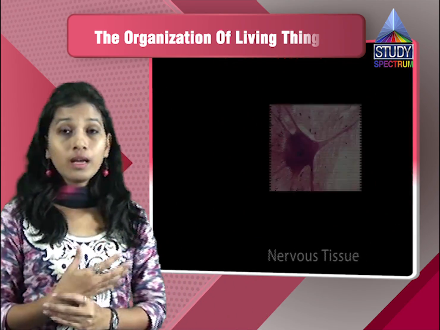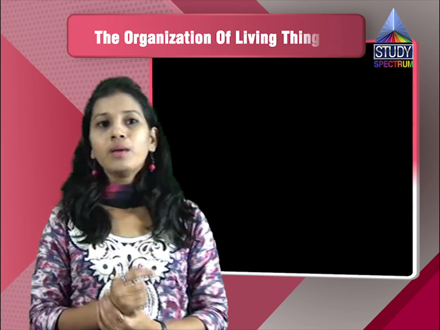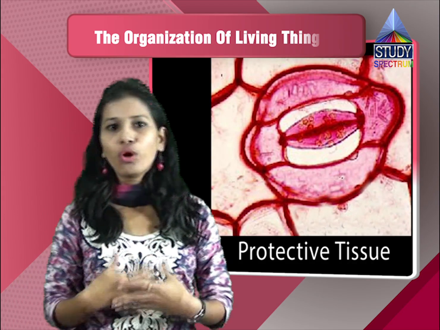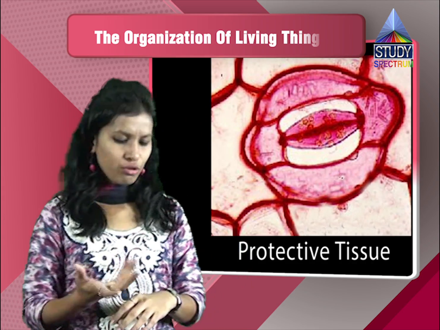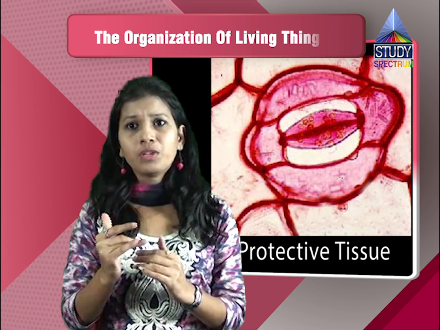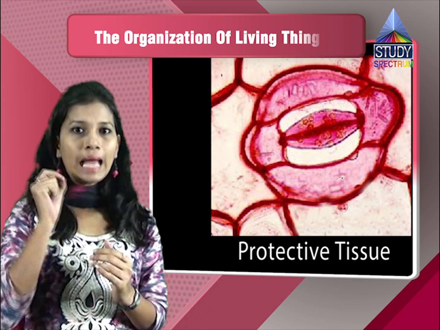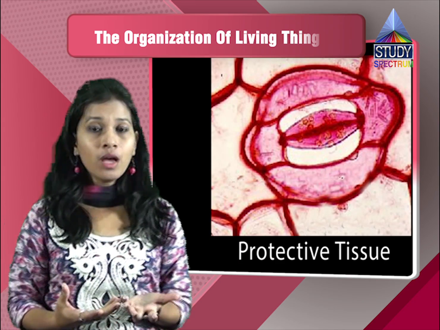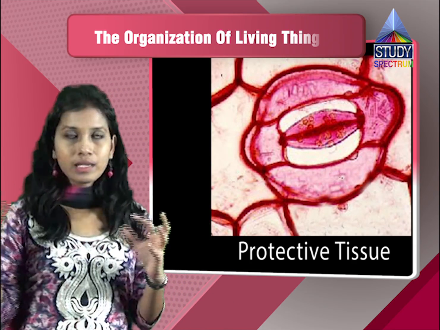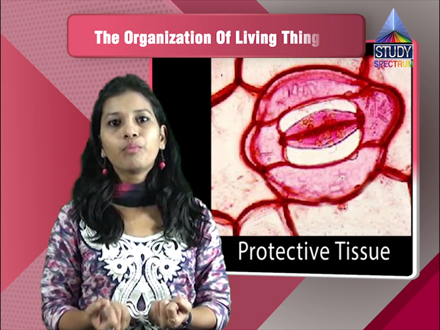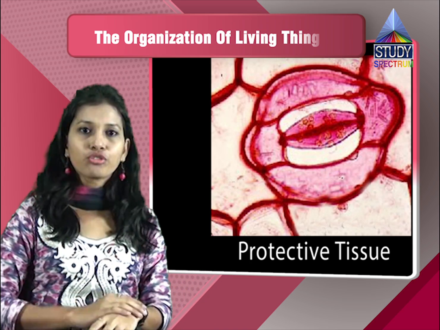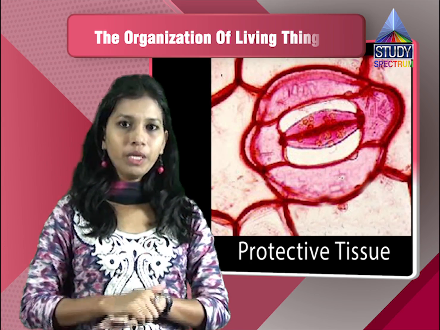Now there are different types of tissues in the body. That is the nervous tissue, the muscular tissue, the connective tissue, and the protective tissue. Protective tissue is your skin, which is having different layers. That is, epidermis is there, dermis is there. Inside also there are certain glands which will be helpful in producing water. When it is an extreme hot condition, what happens? Your sweat will be produced in your body. That will help in evaporation of the sweat, and the cooling of the body will be done.